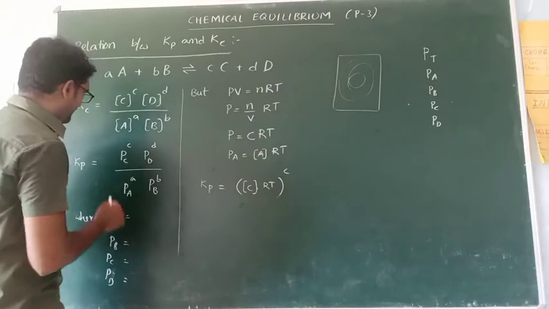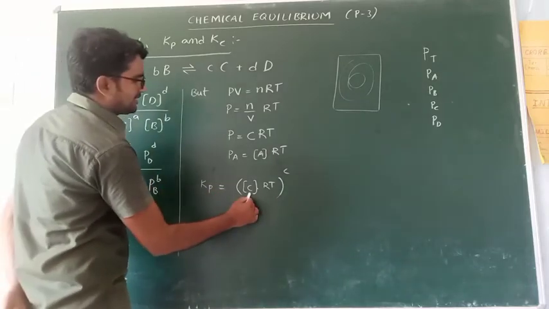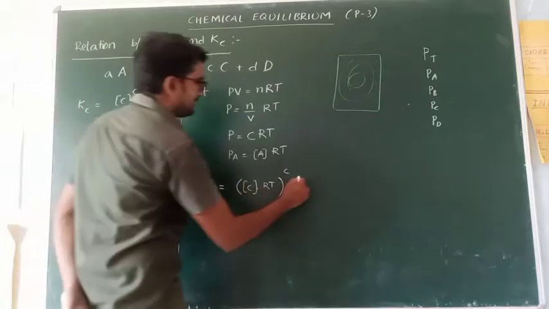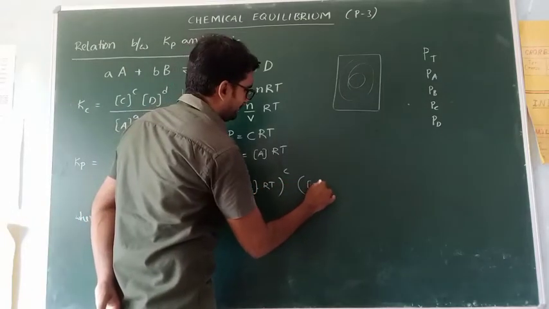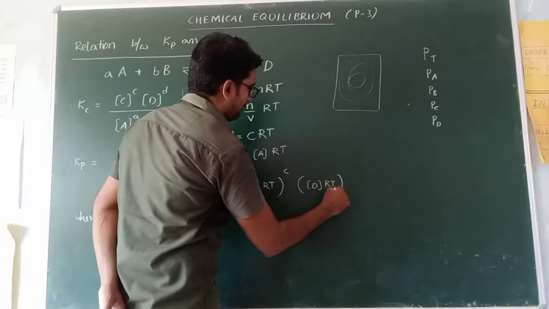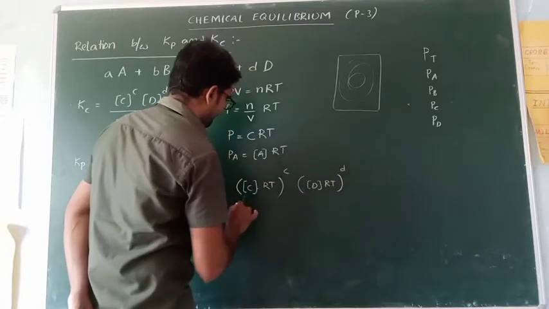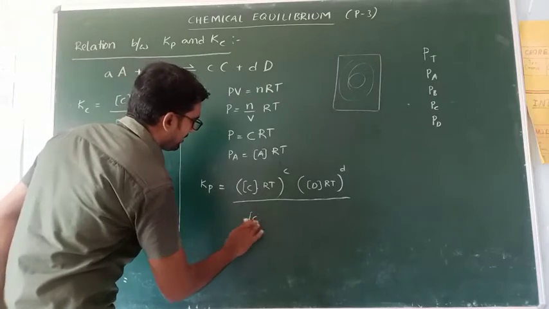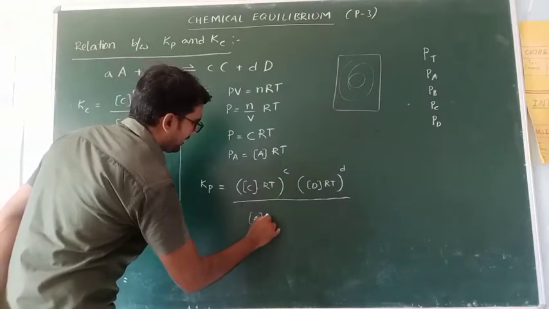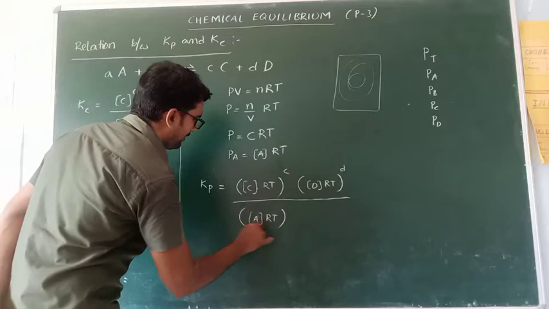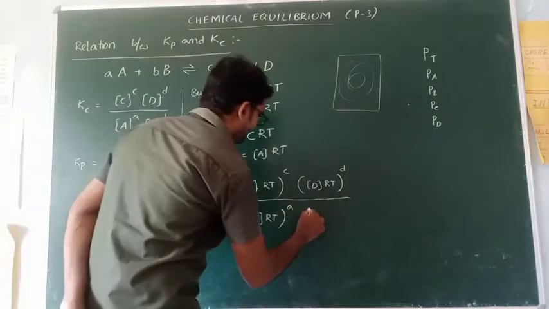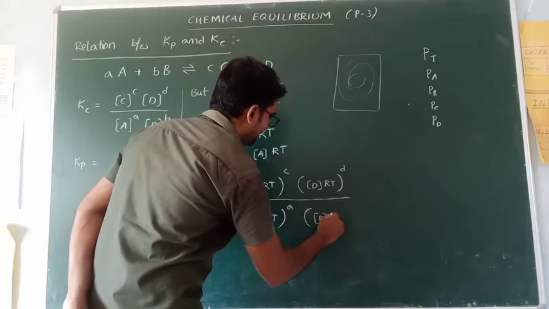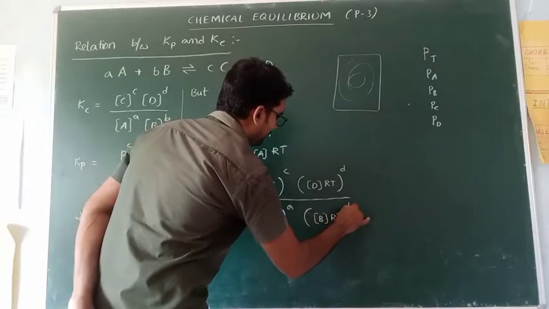So Kp equals concentration of C times RT whole power c, concentration of D times RT whole power d, divided by concentration of A times RT whole power a, concentration of B times RT whole power b.